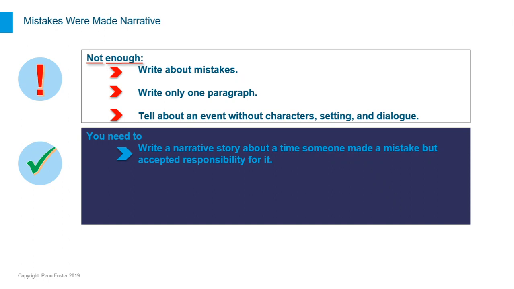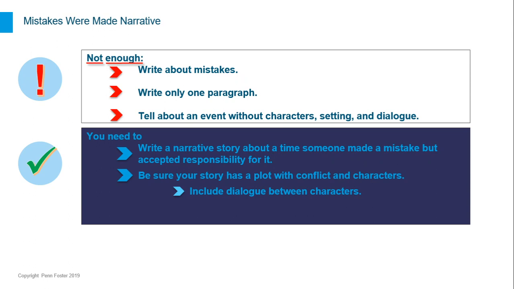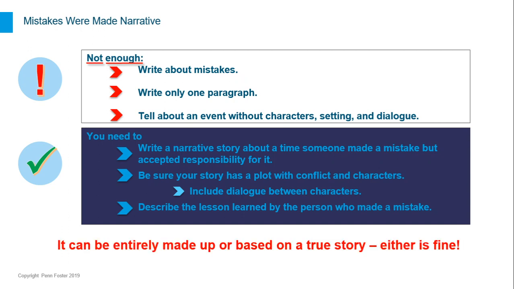You need to write a story about a time someone made a mistake but accepted responsibility for it. Be sure your story has a plot, conflict, and characters. Dialogue between the characters is a requirement. At the end, describe the lesson learned by the person who made a mistake. Your narrative story can be entirely made up or based on a true story from your life. Either way is fine.